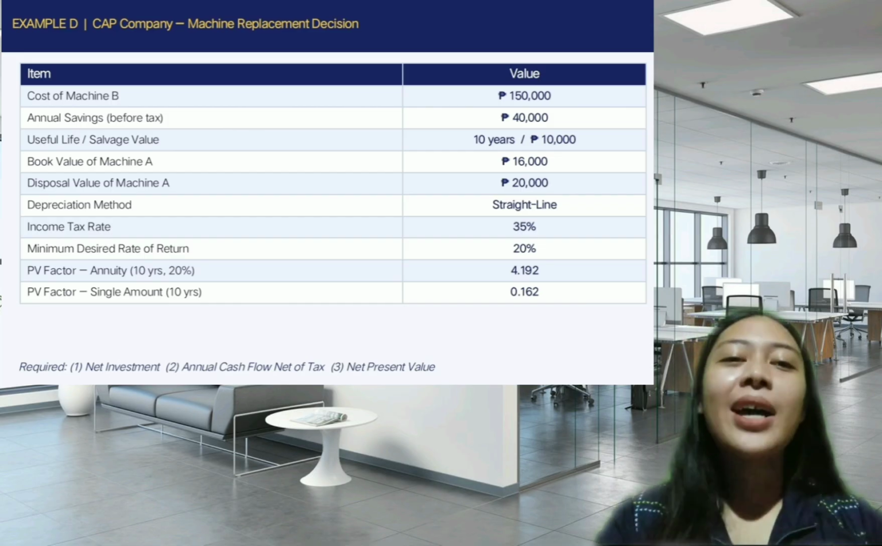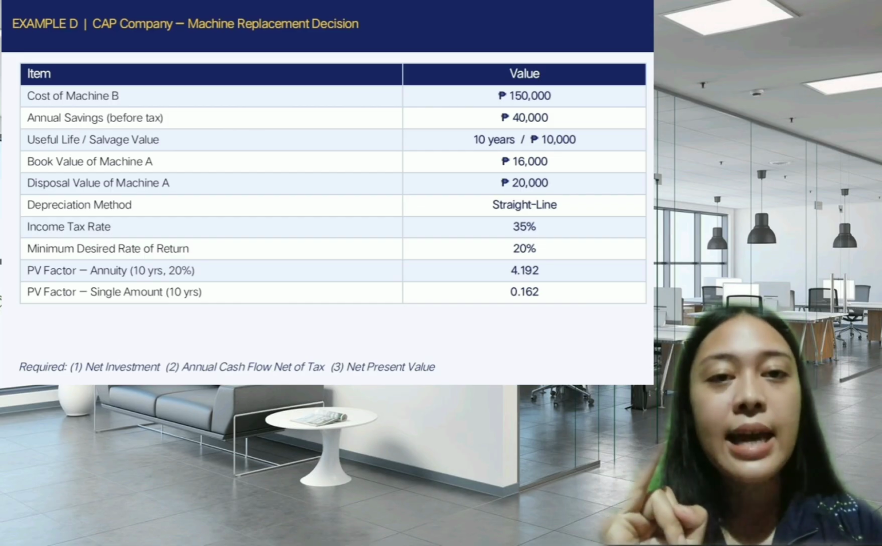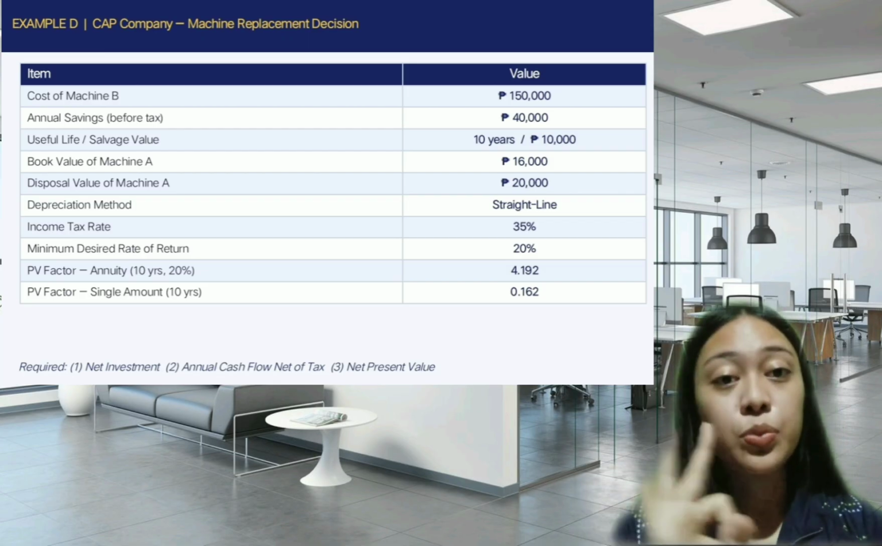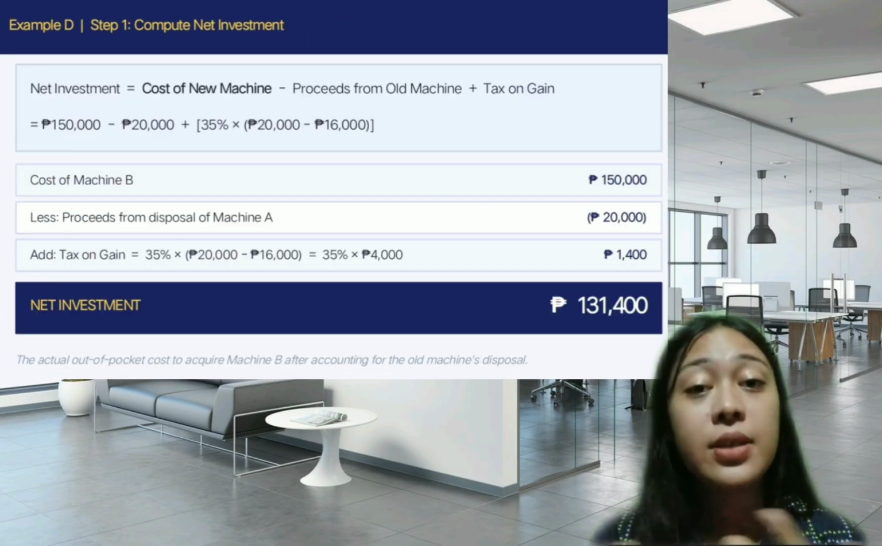Now we are required to find, first, the net investment, second, the annual cash flow net of tax, and third, the net present value. So let's compute the net investment. For step 1, we need to compute the net investment.